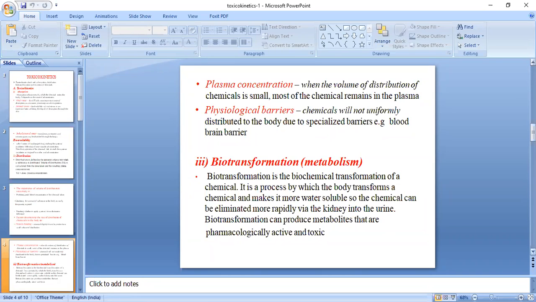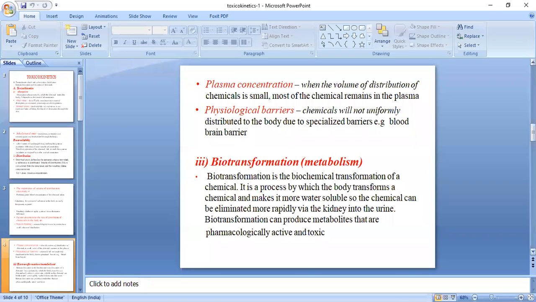The second thing we need to understand is metabolism. As you have seen in pharmacokinetics, there are two phases, phase 1 and phase 2. In phase 1 there are different types of reactions, for example oxidation. In phase 2 there are again different kinds of reactions, for example reduction, glutathione conjugation and so on. So if any molecule or toxic substance has been consumed by a person, depending upon its activity or moiety, it may be converted into a more pharmacologically active substance.